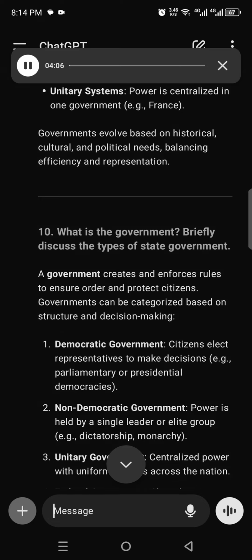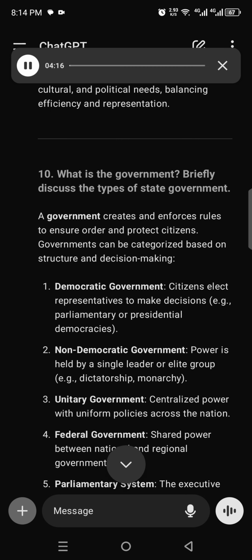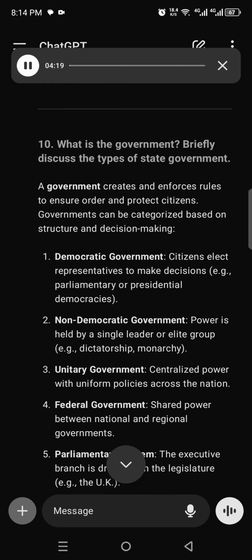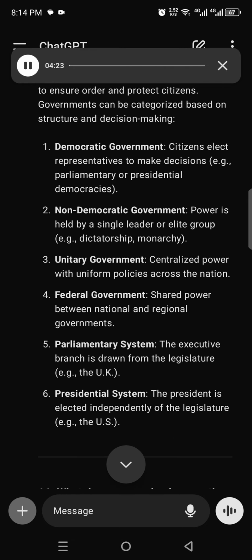10. What is the government? Briefly discuss the types of state government. A government creates and enforces rules to ensure order and protect citizens. Governments can be categorized based on structure and decision-making. 1. Democratic government. Citizens elect representatives to make decisions, e.g., parliamentary or presidential democracies.